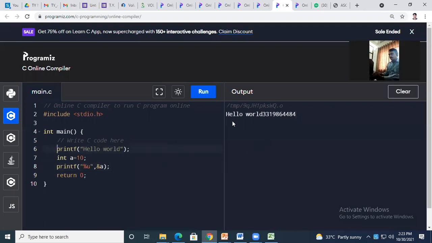Hello world, and then it prints this 3319864484. Are you getting this? Yes, sir. Okay, I will write one more line here.